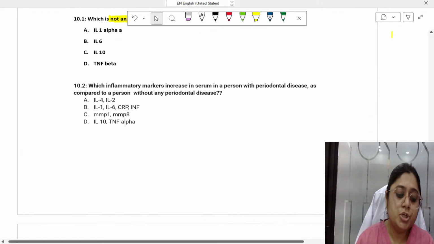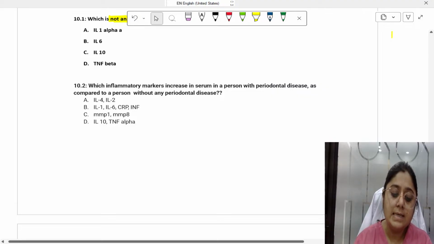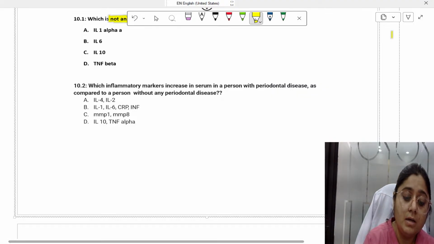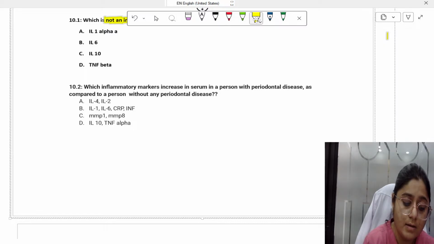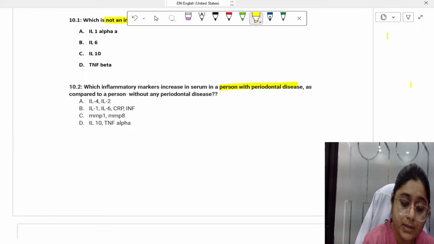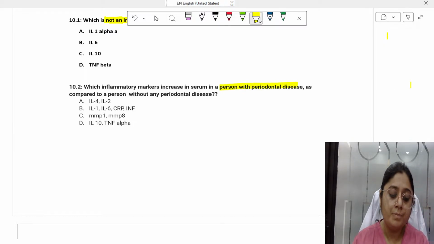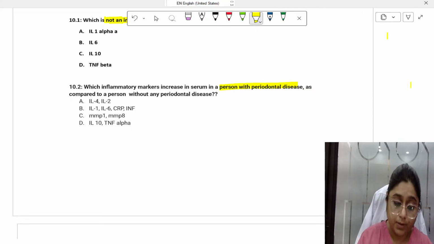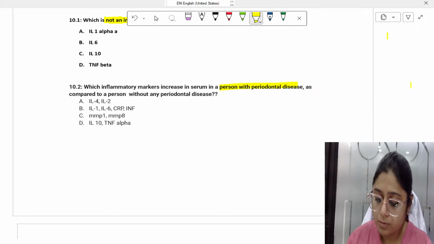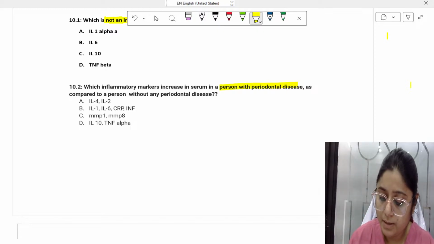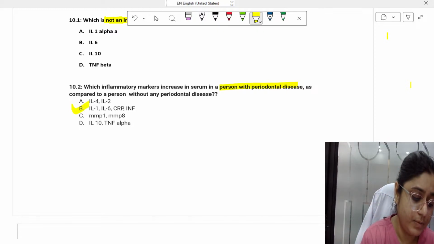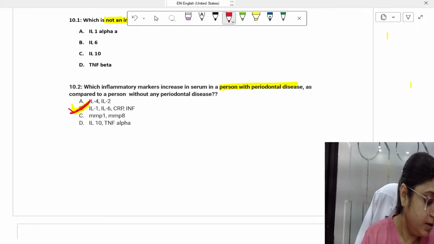Now the next question is, which inflammatory markers increase in serum in a person with periodontal disease as compared to a person without any periodontal disease? Obviously, what will increase? Pro-inflammatory cytokines will increase, right? So here the answer will be B.